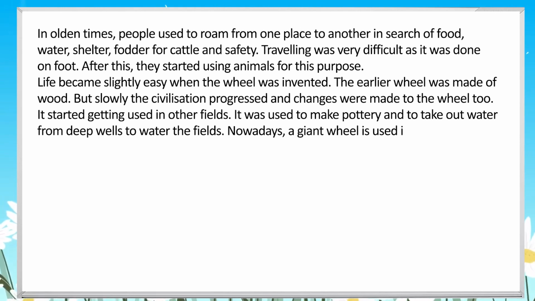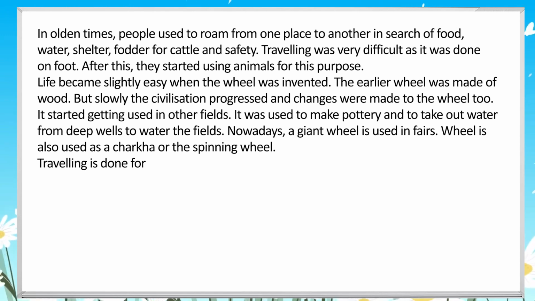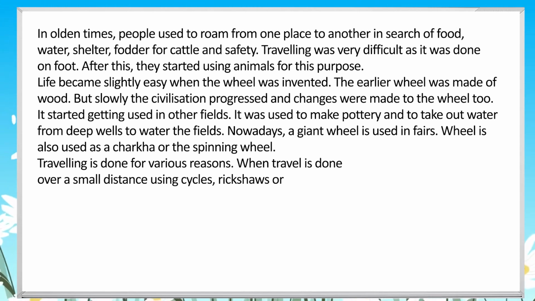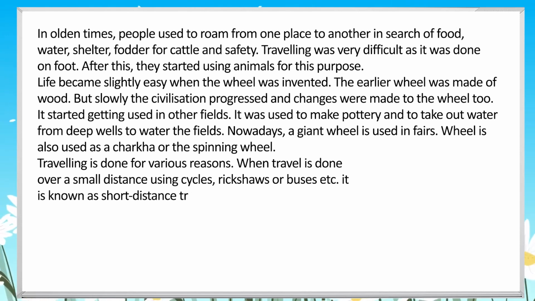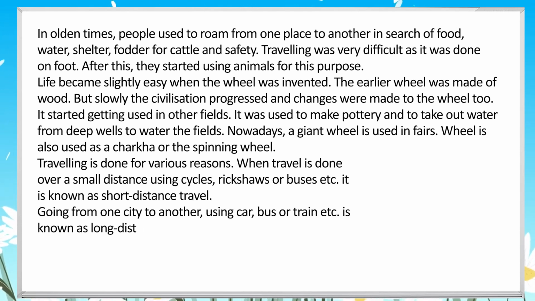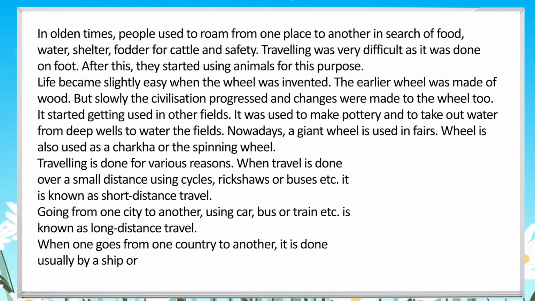But slowly the civilization progressed and changes were made to the wheel too. It started getting used in other fields. It was used to make pottery and to take out water from deep wells to water the fields. Nowadays, a giant wheel is used in fairs. Wheel is also used as a charkha or the spinning wheel.